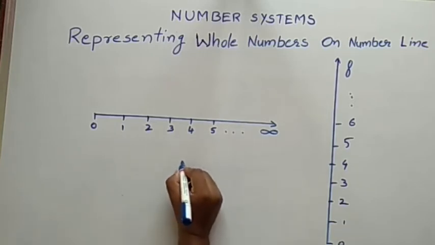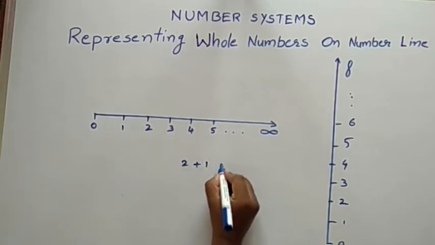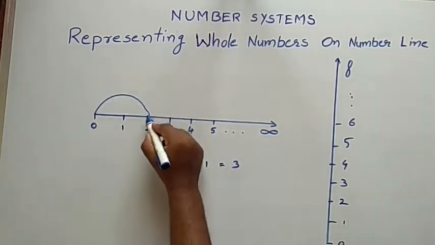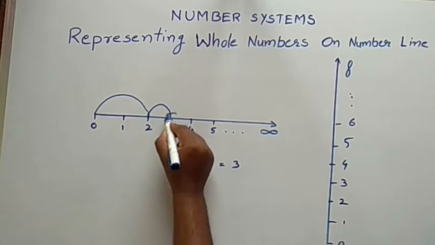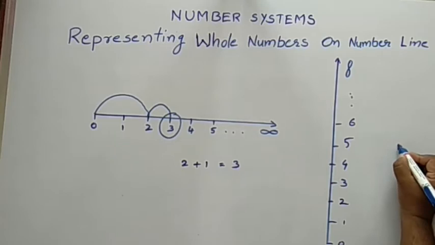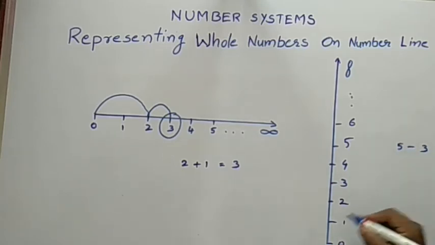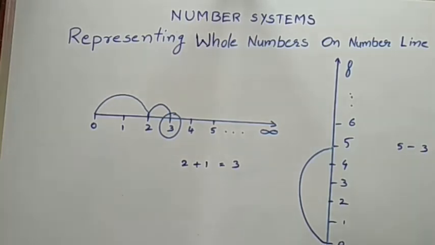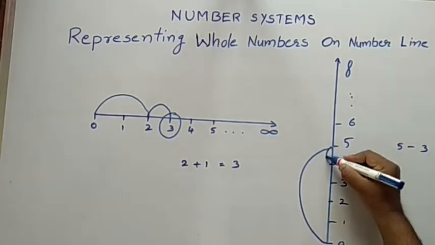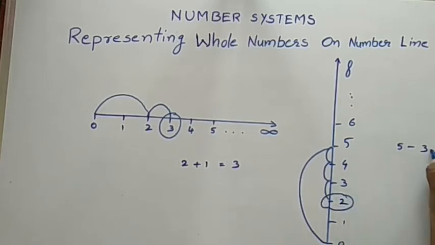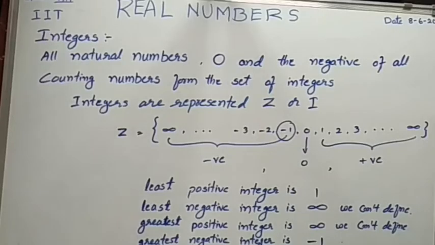2 plus 1 equals 3. See, from here to here it is 2, and plus 1, so the answer is 3. Here I am taking 5 minus 3. First 5 is 0 to 5, and minus 3. See, 1, 2, 3. The final answer is 2.